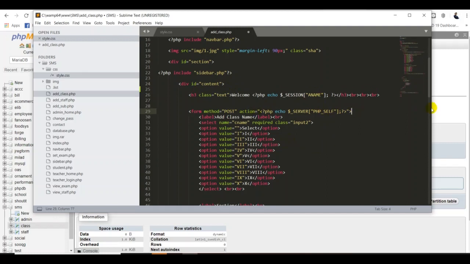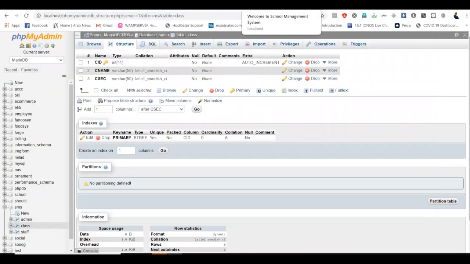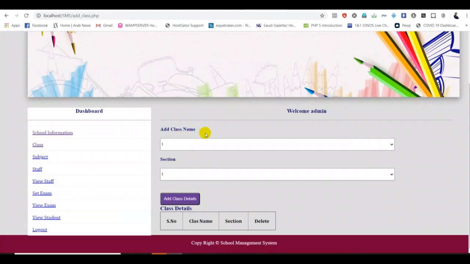First, I want to put in one more submit button, and an h3 tag. I don't have an h3 tag. I think this is right. Add class name is fine. That's fine, I don't know why I changed that. The form, but the class name is okay. I see one more problem here, guys. Let me check it out. Okay, go back here, pages. Let me fix the problem. Add class names, and I go back here.